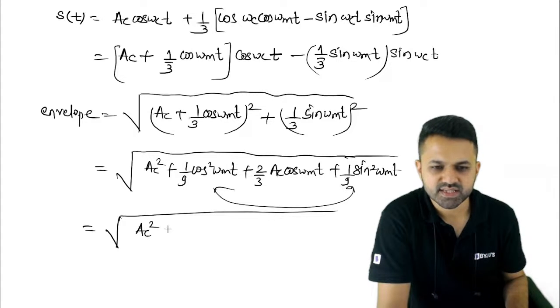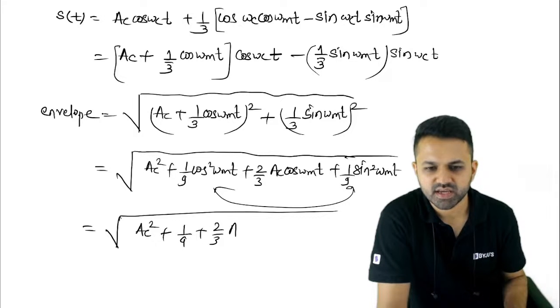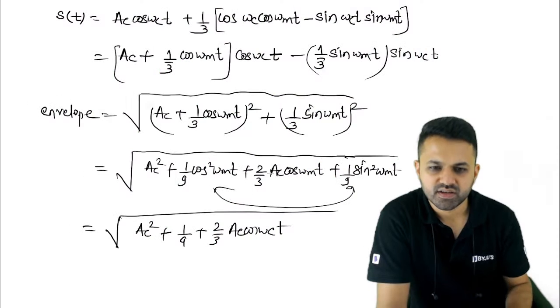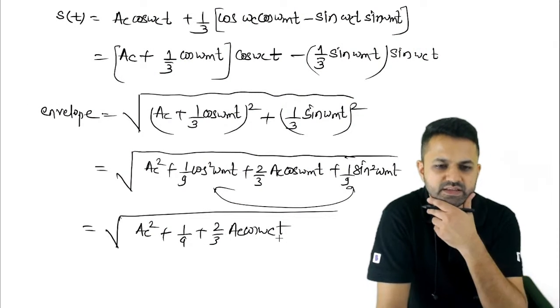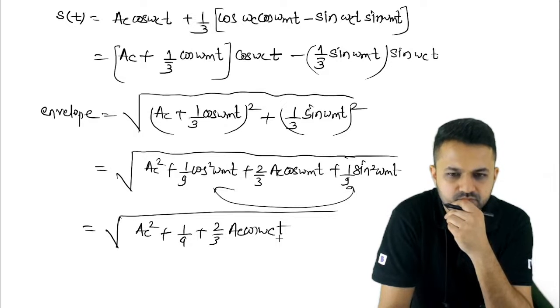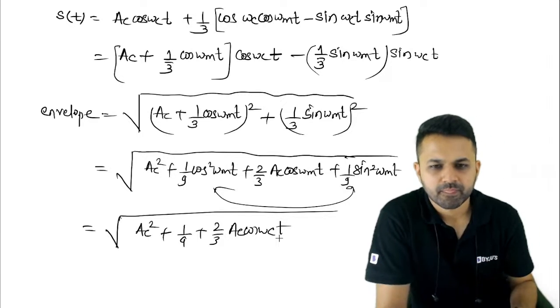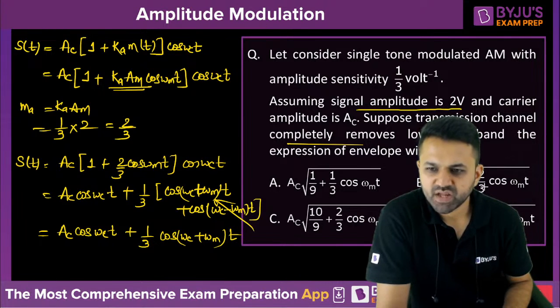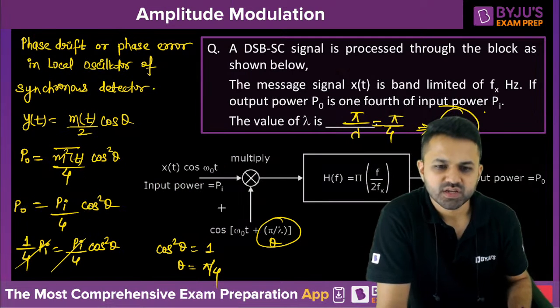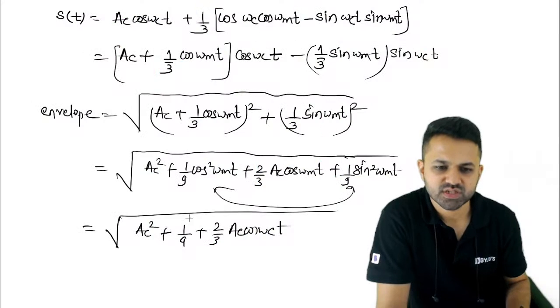So this is AC square plus 1/9 plus 2/3 AC cos omega mt. So let's see in which form the answer is given. Is there any way to solve it further? AC is common, I think. Yes, AC is common.